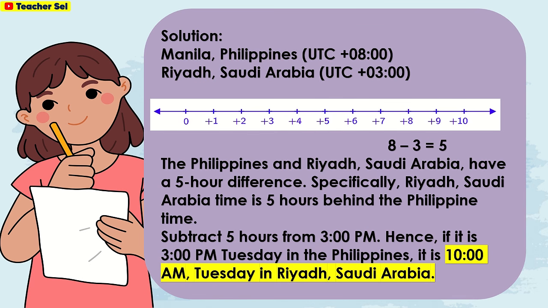Here is the solution. For Manila, Philippines UTC plus 800, Riyadh, Saudi Arabia UTC plus 300. The Philippines and Riyadh, Saudi Arabia have a 5-hour difference. Specifically, Riyadh, Saudi Arabia time is 5 hours behind the Philippine time. Subtract 5 hours from 3 p.m. Hence, if it is 3 p.m. Tuesday in the Philippines, it is 10 a.m. Tuesday in Riyadh, Saudi Arabia.